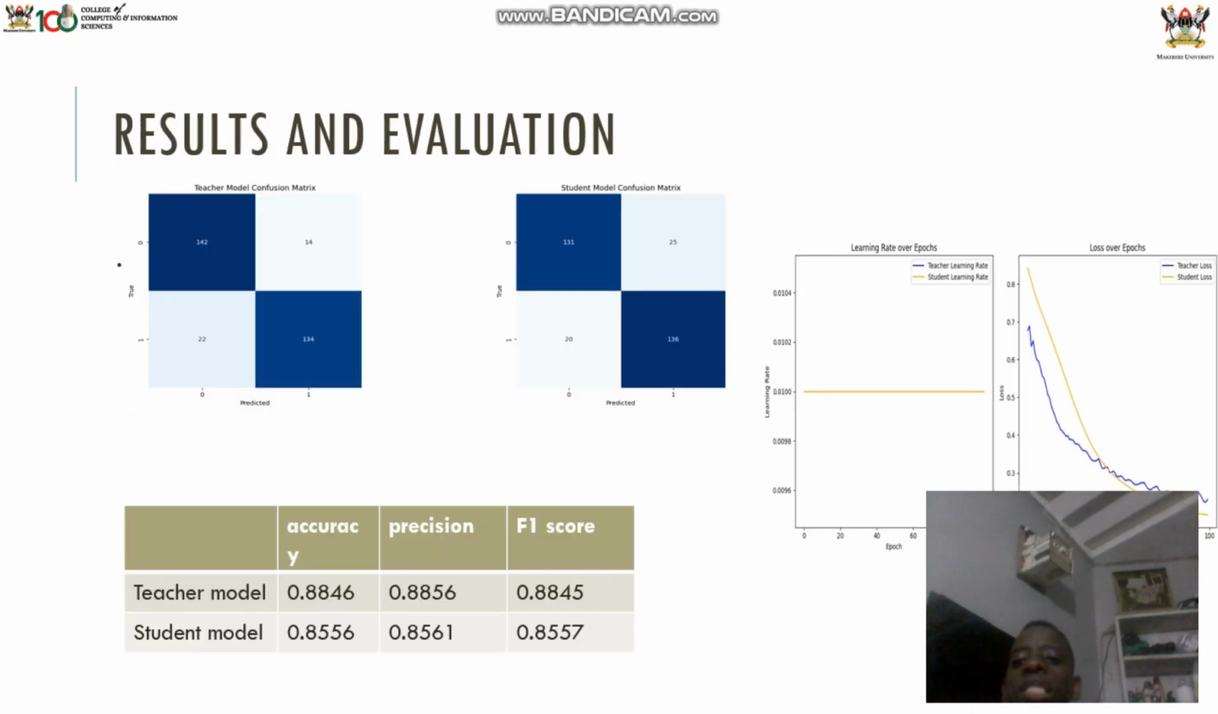which makes it easier for computing resources. And then some of the results of the evaluation have the confusion matrix for the class, and the student models have the learning rates for the teacher model, and then the student model also has the accuracy metrics for precision and F1 scores. That's the teacher model, and the student model uses the accuracy slightly a bit.